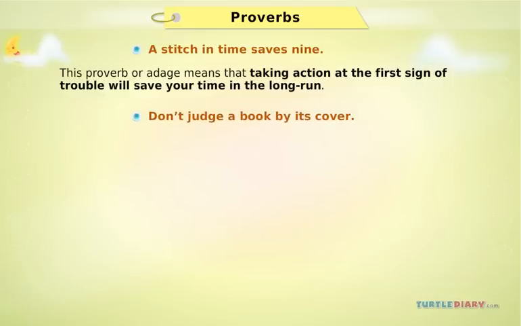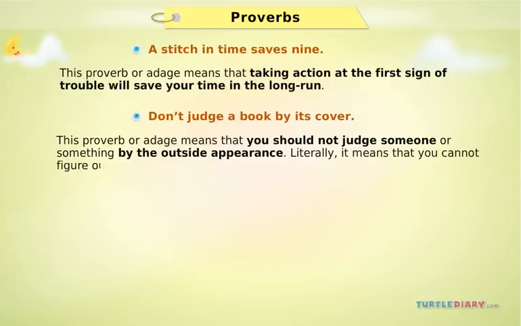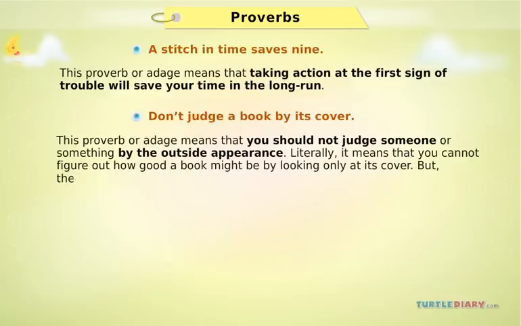Don't judge a book by its cover. This proverb or adage means that you should not judge someone or something by the outside appearance. If you read it literally, it means that you cannot figure out how good a book might be by looking only at its cover. But the lesson or truth of the words is that people cannot be judged by outward appearance either.